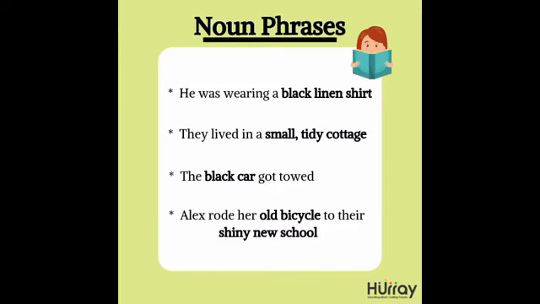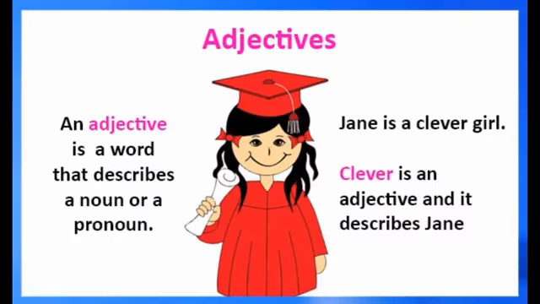Dear friends, now we move on to the second type of phrase, that is the adjective phrase. Before that, let's clarify the idea of adjective first of all. Look at the definition given here. An adjective is a word that describes a noun or a pronoun. In other words, we can say an adjective is a word that qualifies a noun or a pronoun.